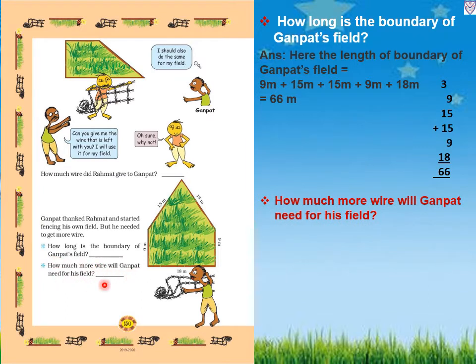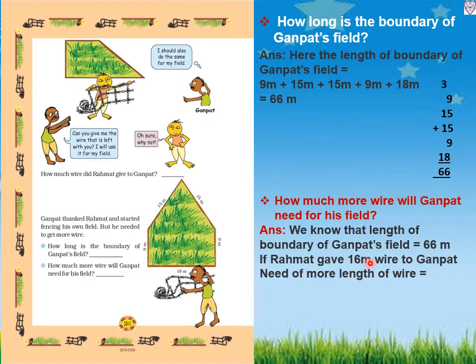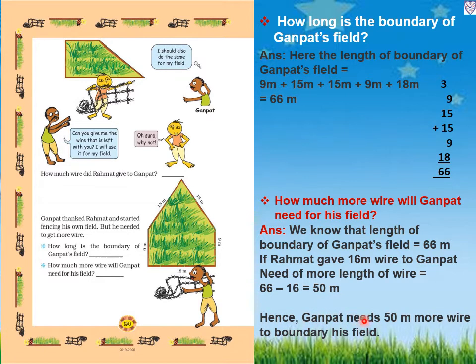Now second question: how much more wire will Ganpat need for his field? We know that the length of the boundary of Ganpat's field is 66 meter. Rahmat gave 16-meter wire to Ganpat. So the need of more wire equals 66 minus 16. 6 minus 6 is 0, 6 minus 1 is 5. So he needs 50-meter wire for his field. Hence Ganpat needs 50 meter more wire to fence his field.